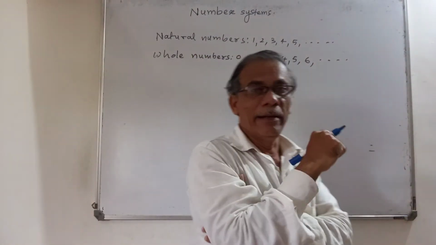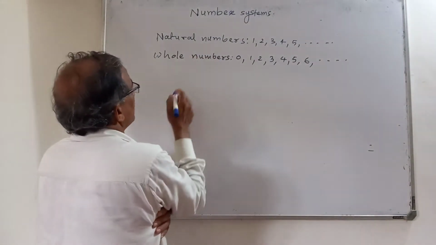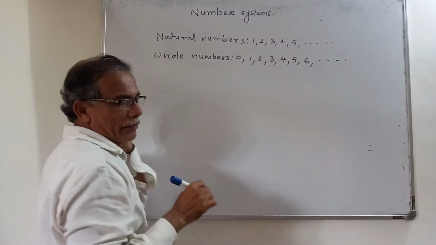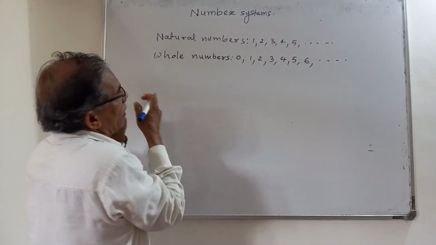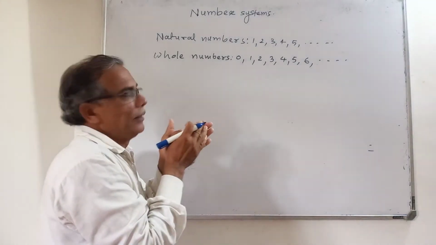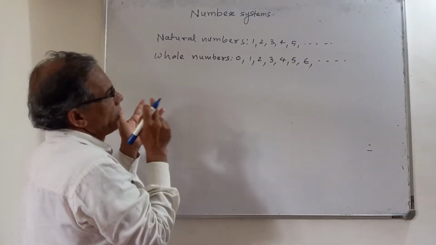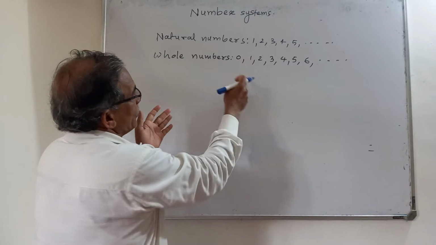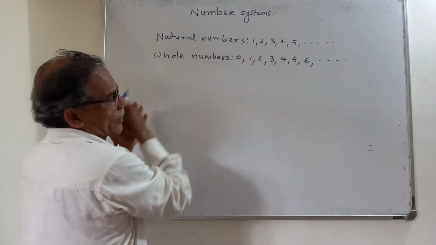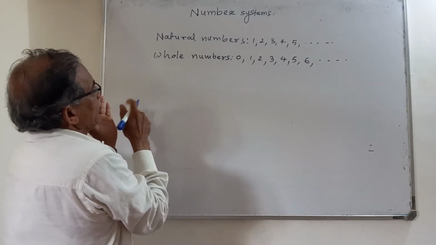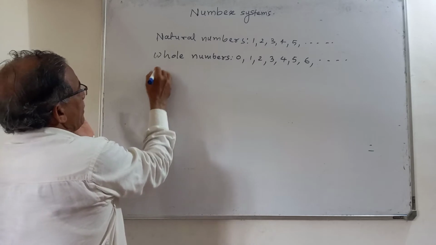Then there are rational numbers, as you know. So forget about integers for now. When we are going to show them all on the number line, we come across natural numbers, whole numbers, integers, isn't it? 0, minus 1, minus 2, like that we are writing. That you know. Then rational numbers.